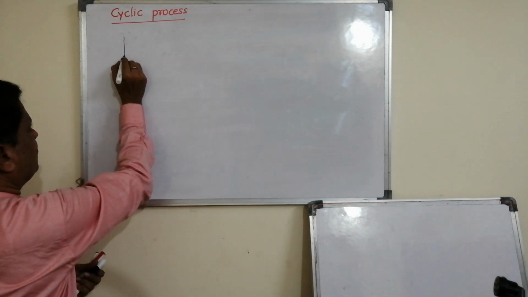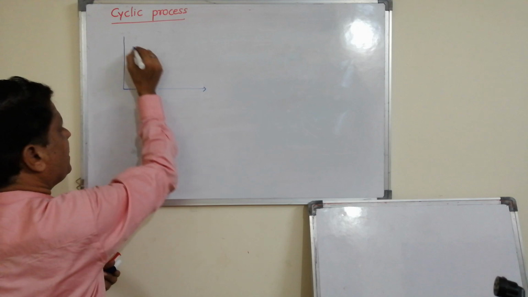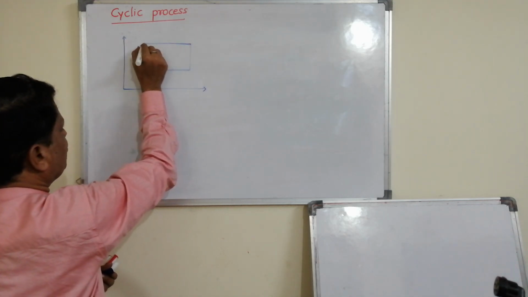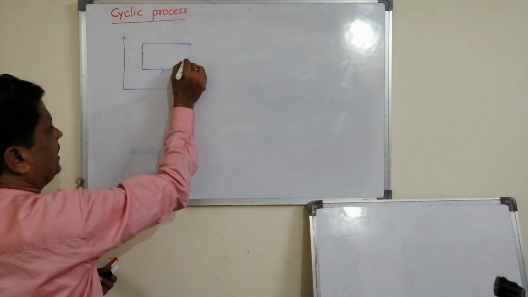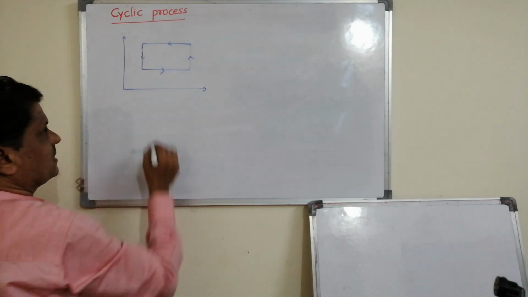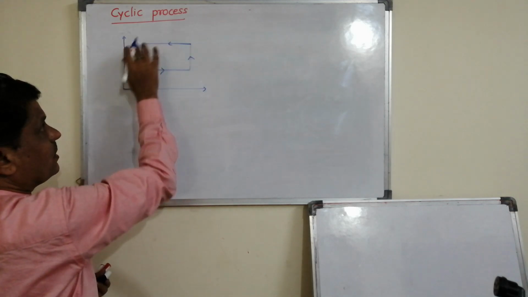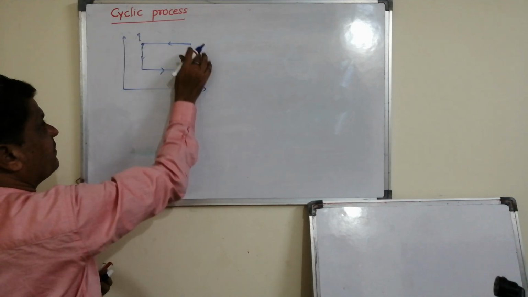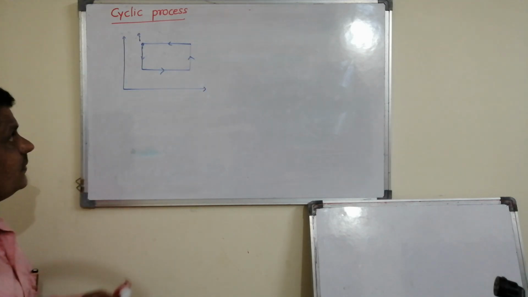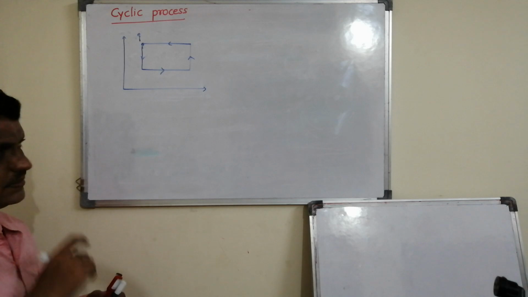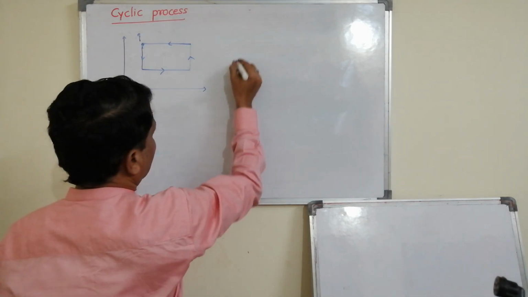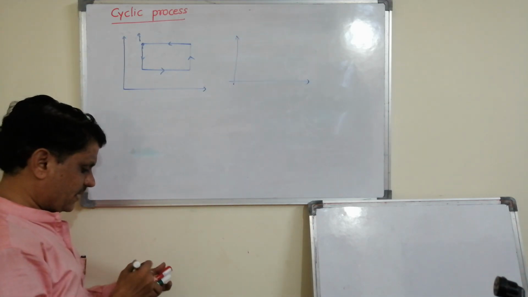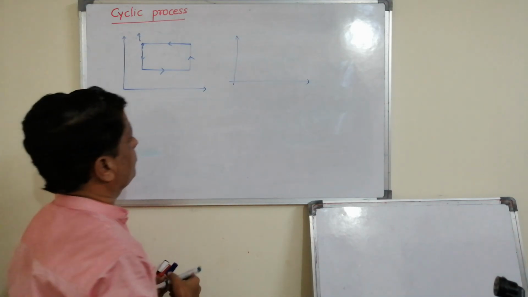When we draw a graph, it may be any graph, if it starts from here, moves and comes back to the same position, it may go clockwise or anti-clockwise, then it is called a cyclic process. If I say it is an initial position and finally it reaches here, then it is called a cyclic process. This may be clockwise or anti-clockwise, depending on the situation.